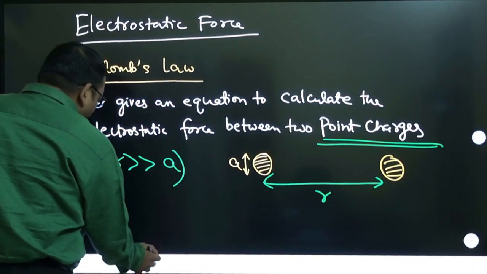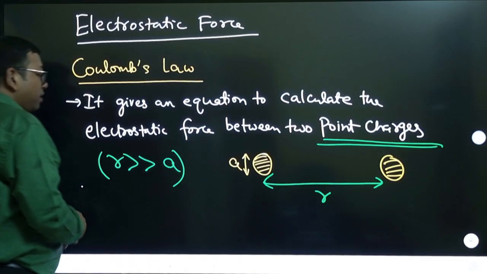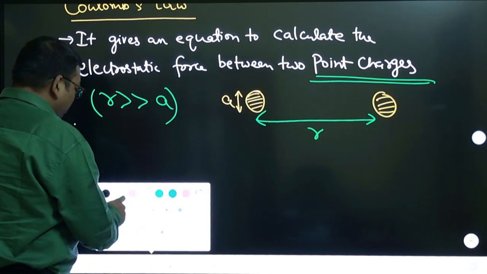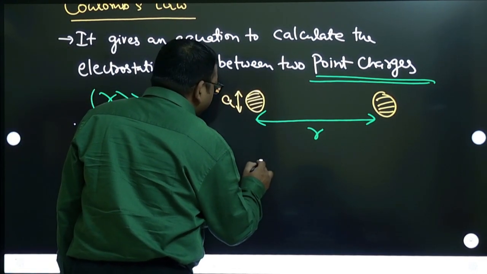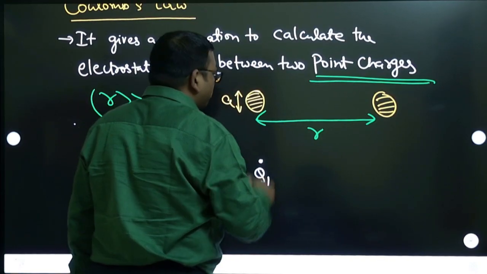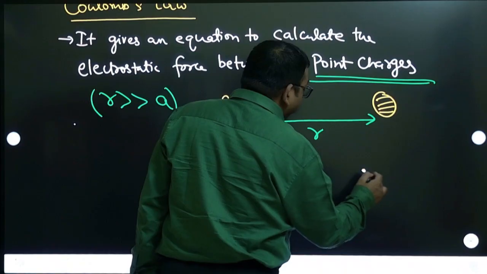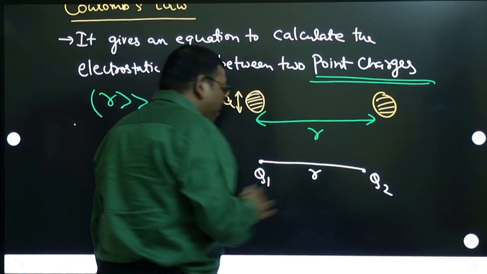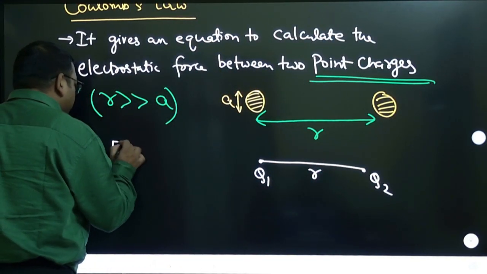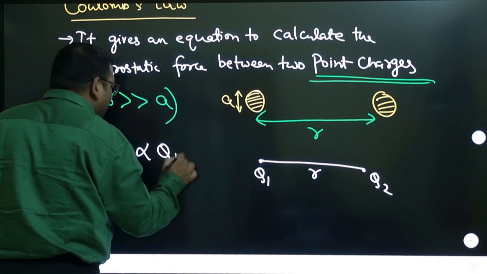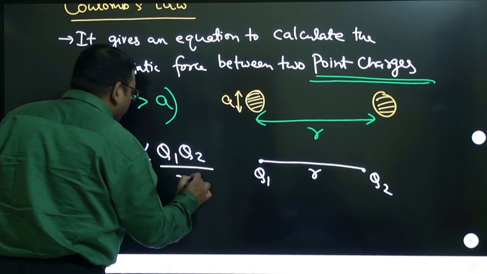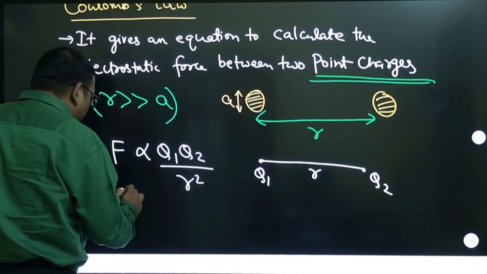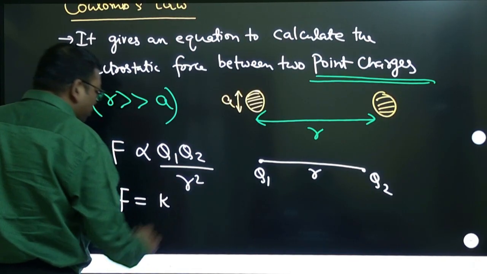Then you can write the force between these two charges, and we can represent these point charges like a point. Let us say this point has charge q1 and this point has charge q2, and this is the distance r. So there will be a force of interaction between them, and this force is proportional to the product of charges, and it is inversely proportional to the square of distance between them. And when you remove the proportionality, you will get a constant of proportionality.